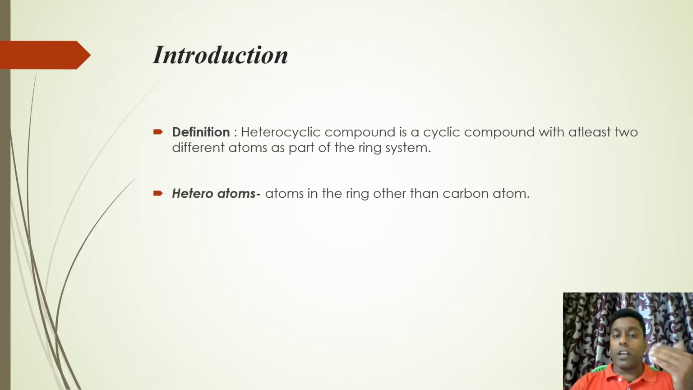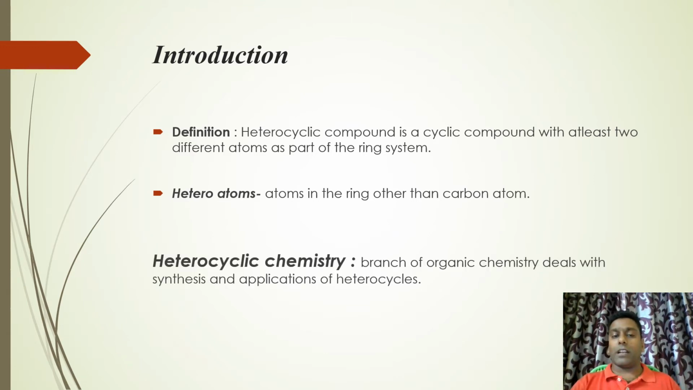Okay. And what are heteroatoms? The atoms in the ring other than carbon atom are called heteroatoms. And as a science, what is heterocyclic chemistry? Heterocyclic chemistry is a branch of organic chemistry that deals with the synthesis and applications of heterocyclic molecules.